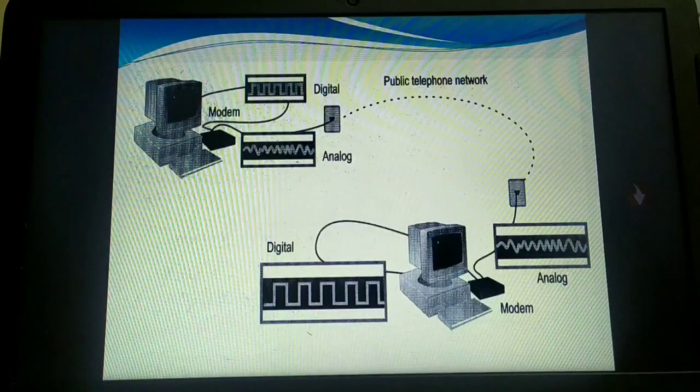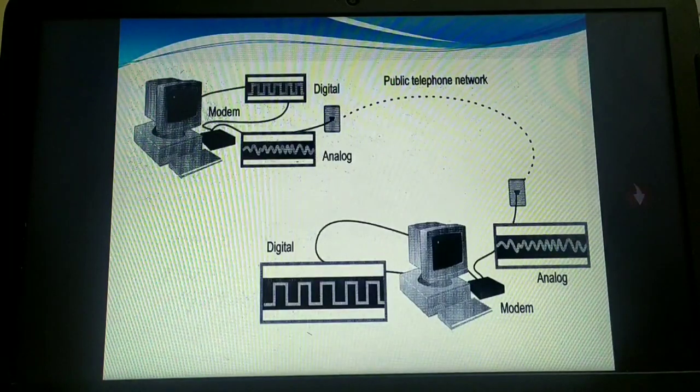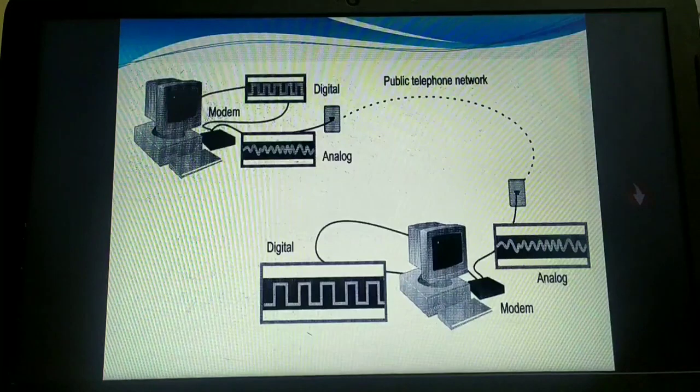Maybe some of you have a modem at your home, right? So this modem actually stands for modulator and demodulator. Now look at this slide. I just want to explain why exactly we need the modem. Modem is a networking device that helps you to connect to the internet. It helps two different computer systems to communicate with each other over the internet.